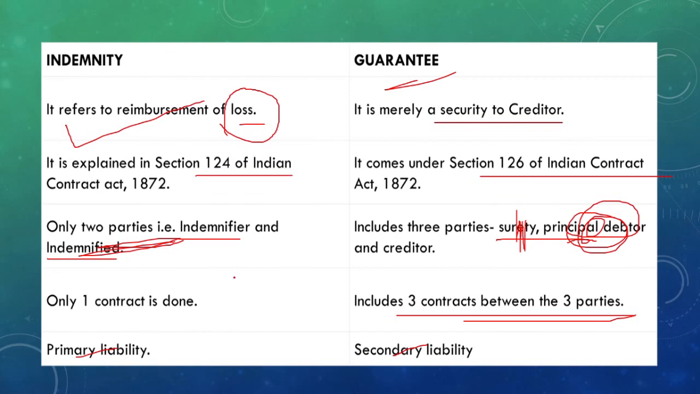When a loss happens, there is no other way. With the consent, everything, the terms and conditions, the company or a particular person has to compensate. So this is a major difference between indemnity and guarantee.